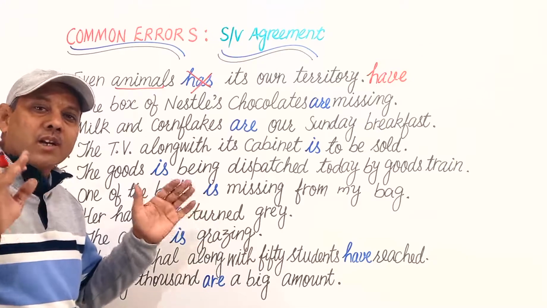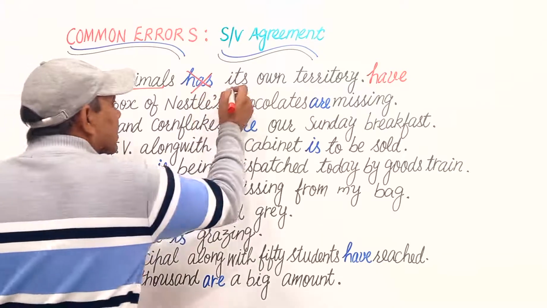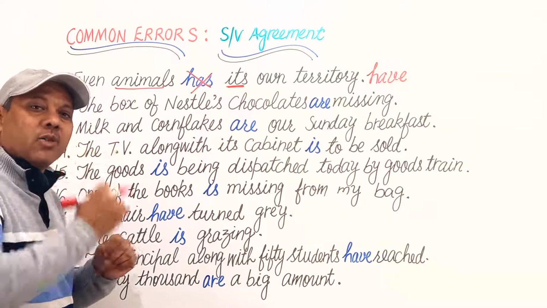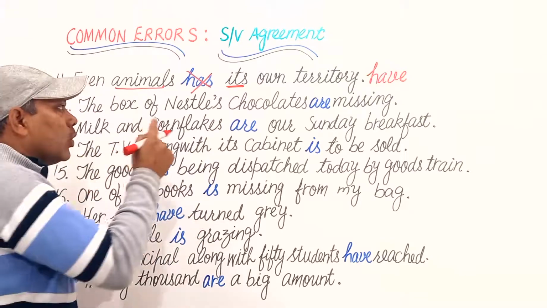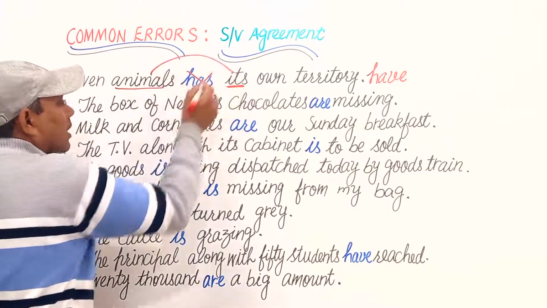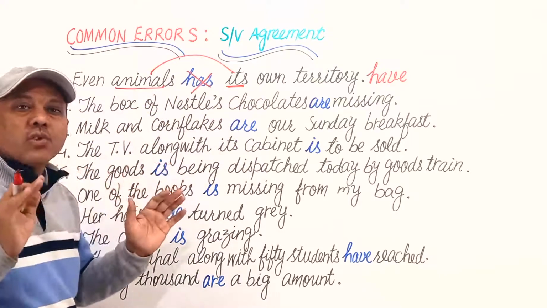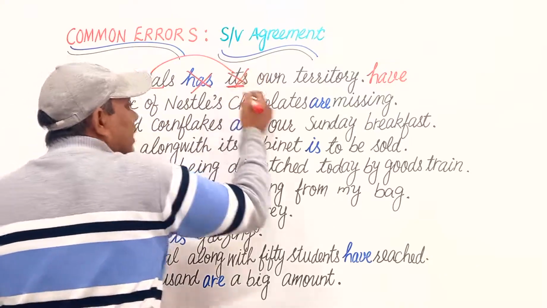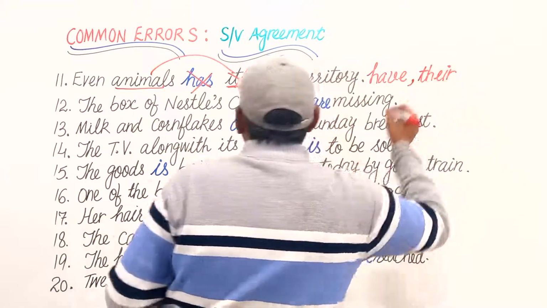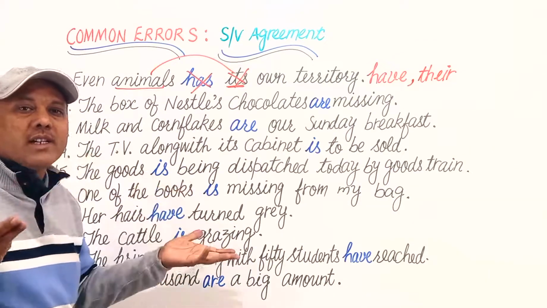Is there something wrong? Is there any other word which is wrong? Yes. It's here. Its is used for a singular noun. This is a pronoun. We shall use it for a singular noun, but here the noun is plural, so this pronoun does not agree with this true subject, so we shall use their instead of its. The sentence will become: Even animals have their own territory.